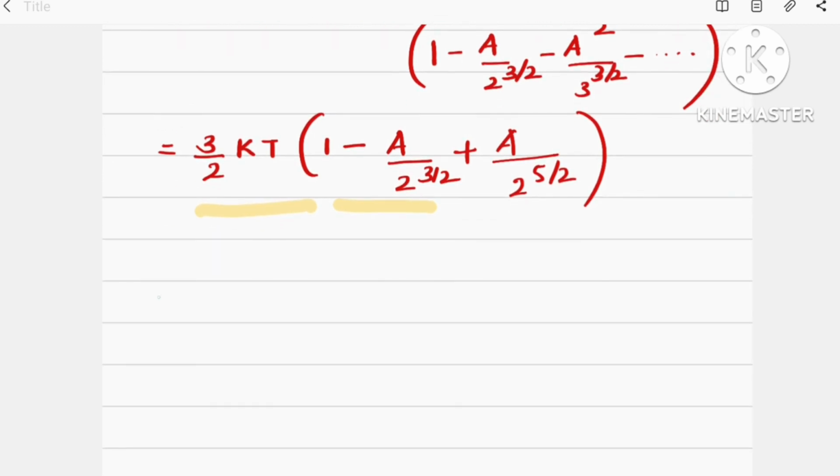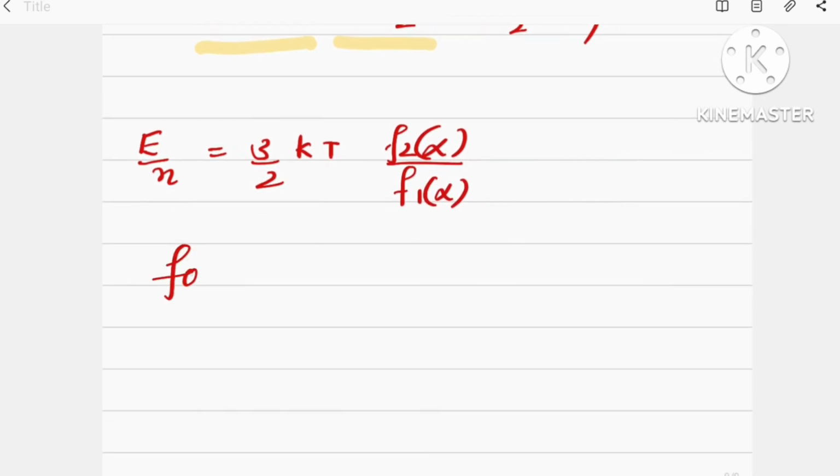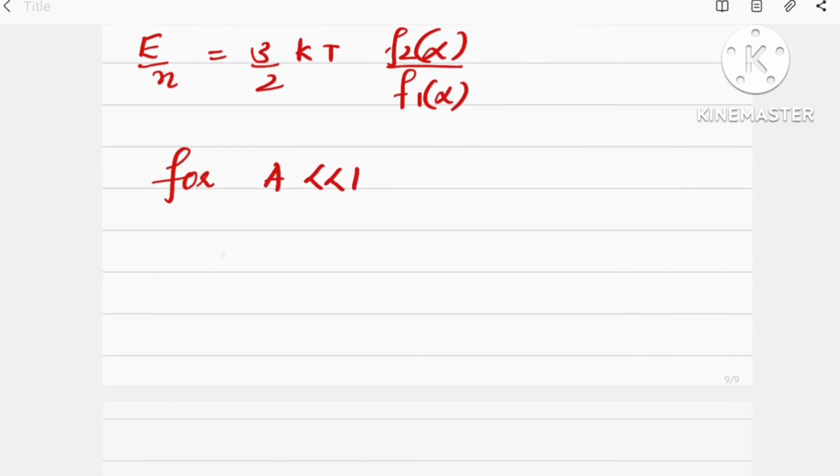Also note the point that E by N is equal to 3 by 2 kT into F2 of alpha divided by F1 of alpha. For a very less than 1, Ni is equal to Gi divided by e raised to alpha plus beta epsilon minus 1.